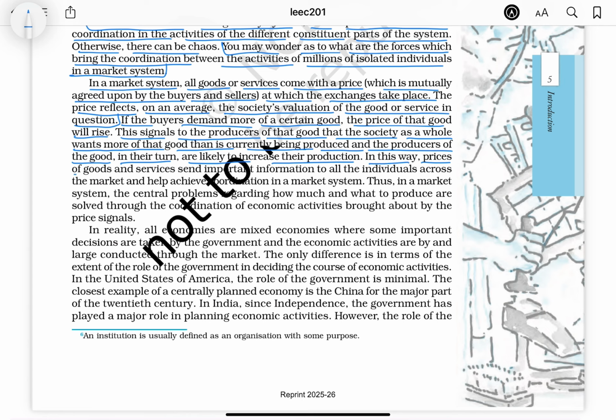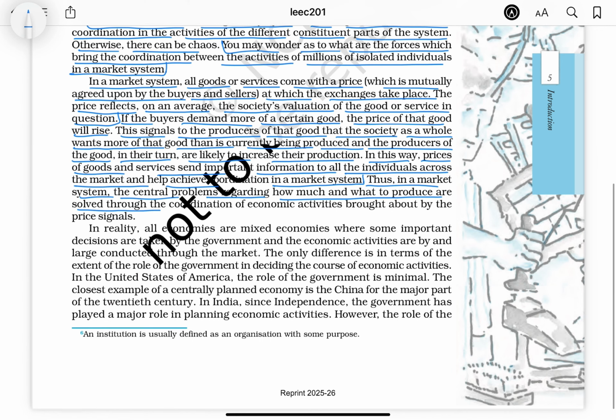In this way, prices of goods and services send important information to all the individuals across the market and help achieve coordination in a market system. Thus, in a market system, the central problems regarding how much and what to produce are solved through the coordination of economic activities brought about by the price signals. In reality, all economies are mixed economies where some important decisions are taken by the government and the economic activities are by and large conducted through the market.